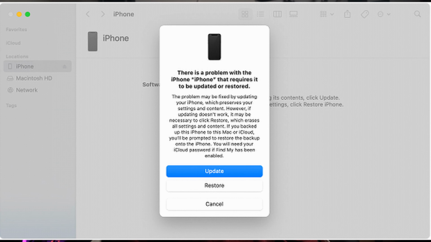On your computer, iTunes and Finder will recognize your iPhone 15 in recovery mode. Then you'll see options to either restore or update it, and go for the update option first. This attempt will try to reinstall the iPhone software without wiping your data. If the update is unsuccessful, you have to go with the restore option instead.